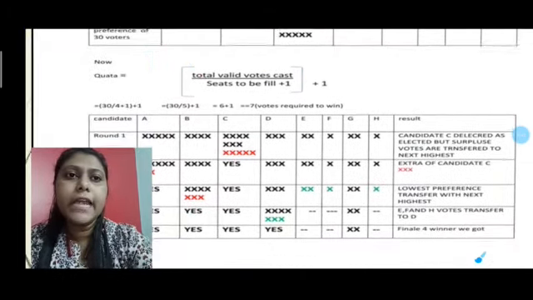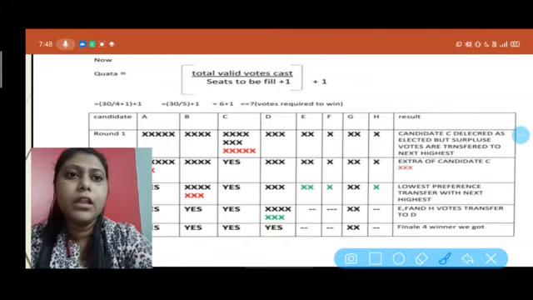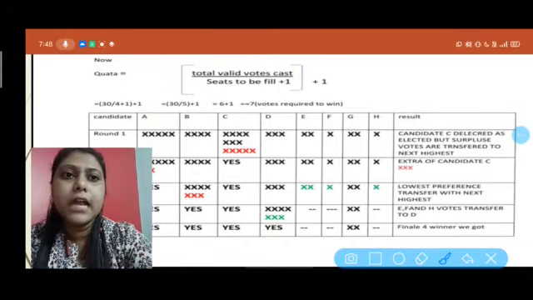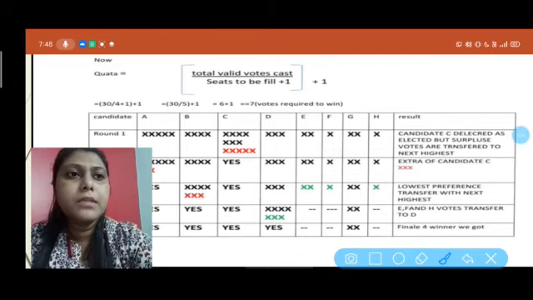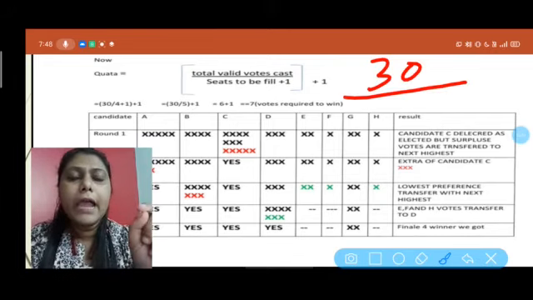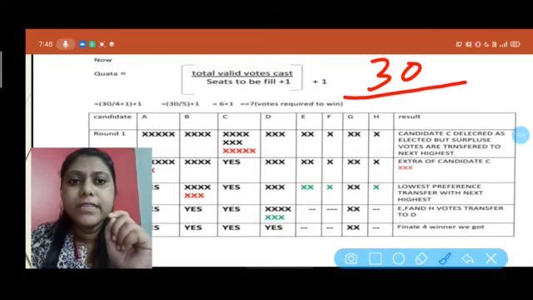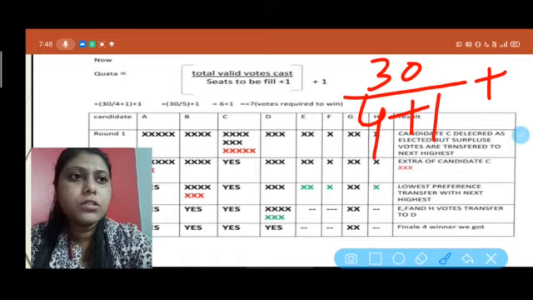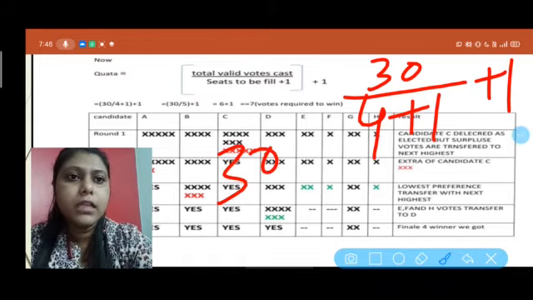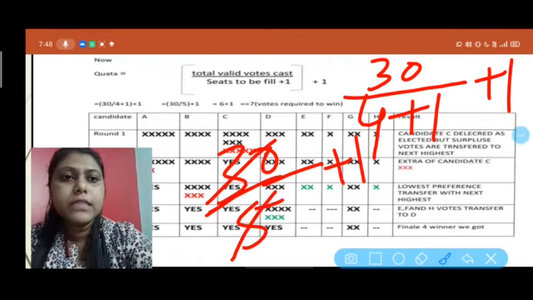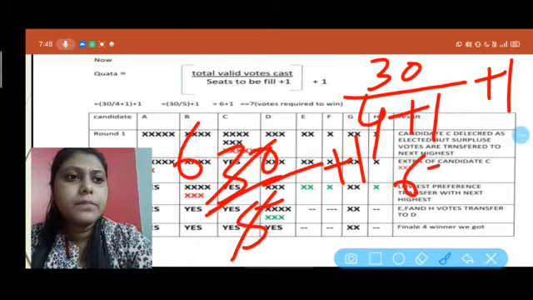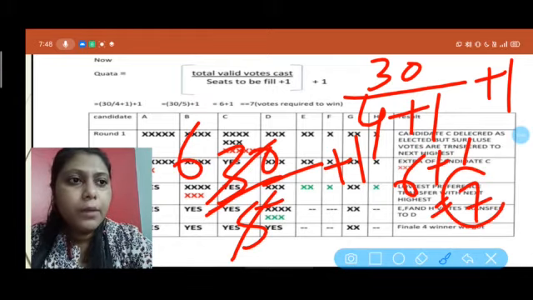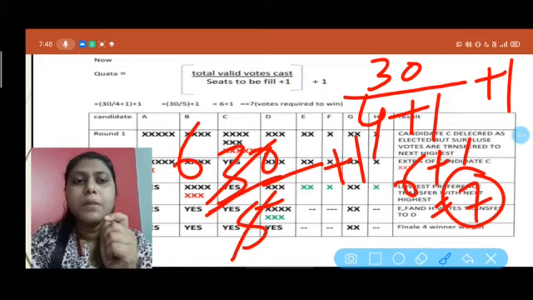Now we all know the formula for the total valid votes quota. See how many total people there are. There are 30 people, right? Among the 30, for how many seats are they doing the competition? For 4 seats. So it's 30 divided by 4 plus 1, that's 5 plus 1, that is 6, and 6 plus 1 is equal to 7. So a particular candidate should get a minimum of 7 votes